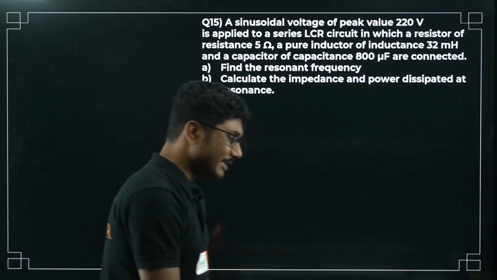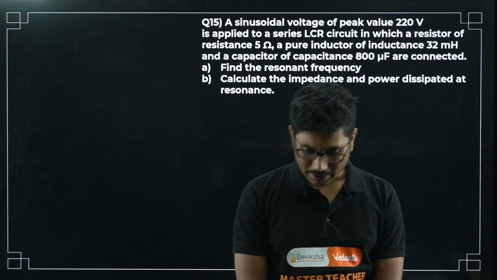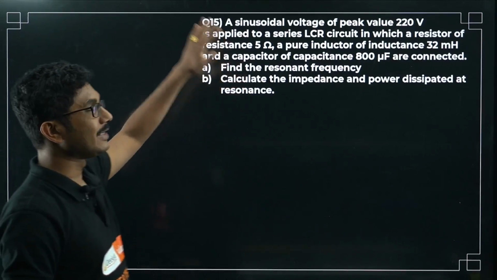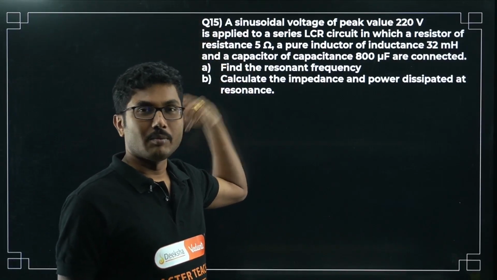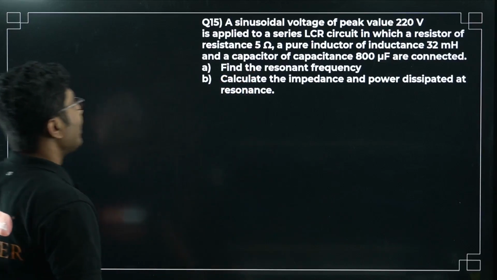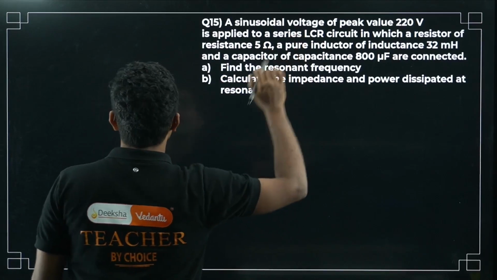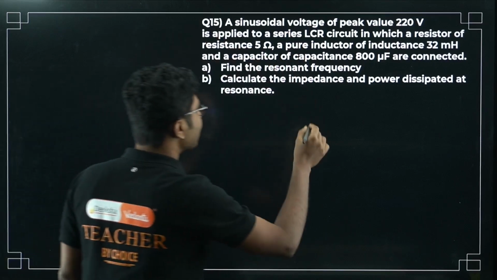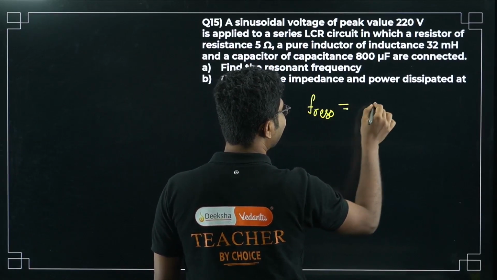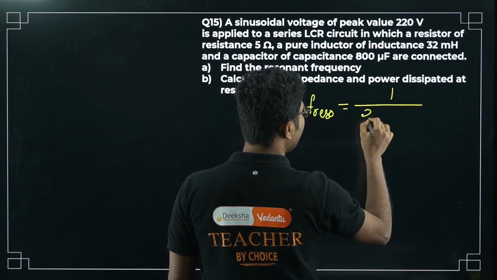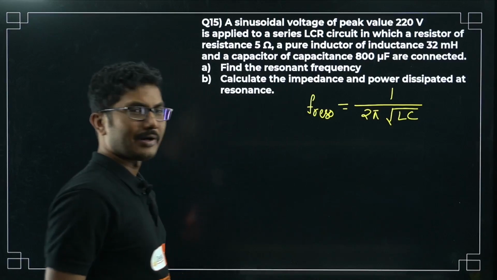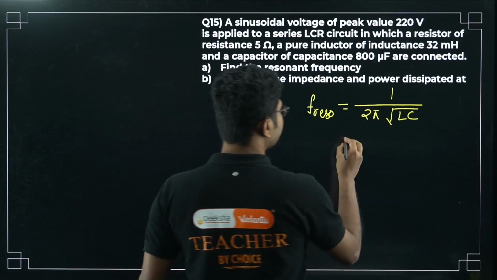Now trust me, this is an easier question than whatever questions we have solved. This is the easiest question of them all, and this is a question which is coming more repeatedly than other questions. That's why it is the last question of this chapter, right? So what is the resonant frequency? We know the resonance frequency formula. We don't need to draw the circuit diagram in this case. It is 1 by 2 pi square root of LC. This is the formula for resonant frequency.